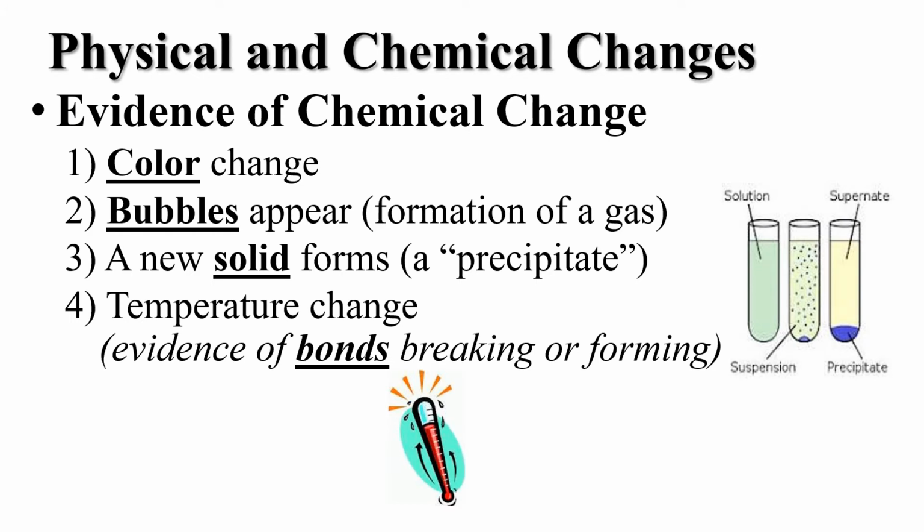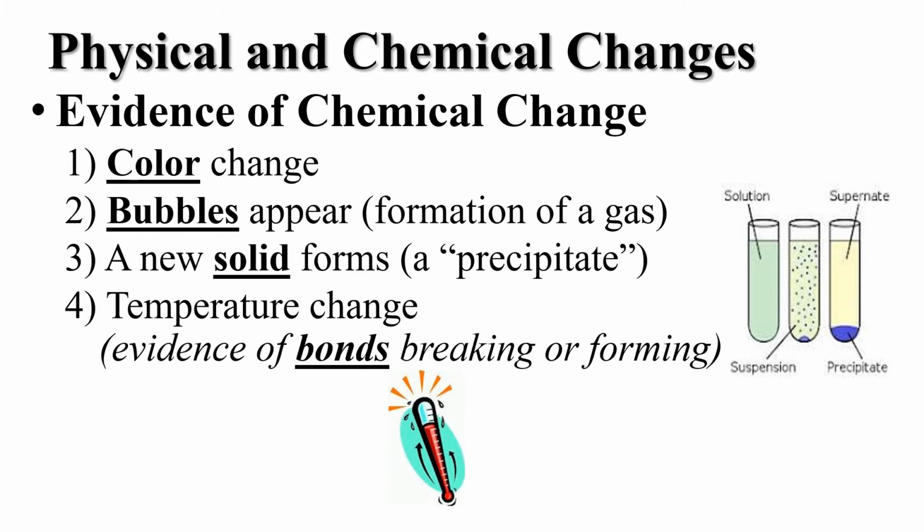The ways that you know that a chemical change has occurred, well, these are 4 evidences of a chemical change. There's a lot of them, but these are 4 big ones. So color change indicates a chemical change has occurred. If the leaves fall off the trees in the fall and turn brown, that's a permanent color change. They're never going to be green again.